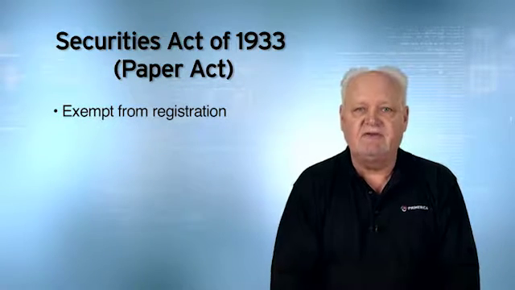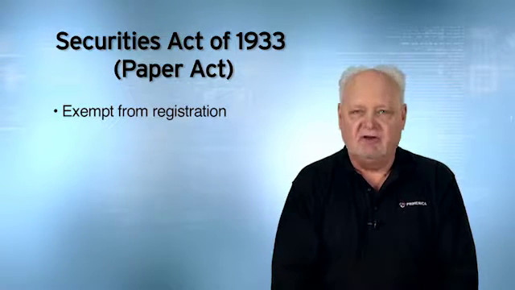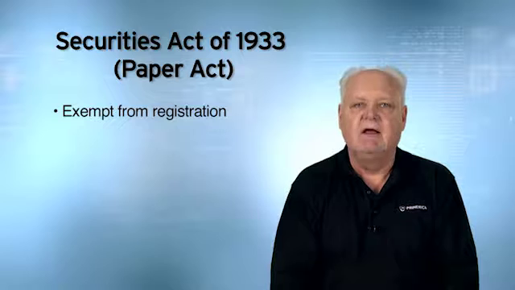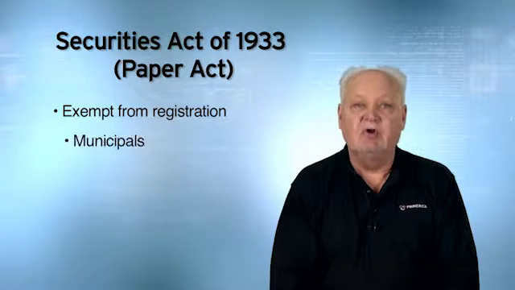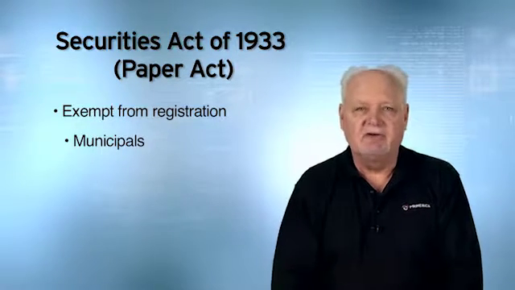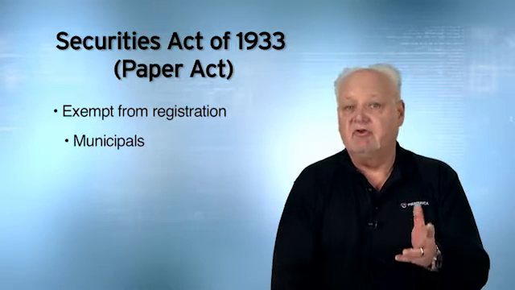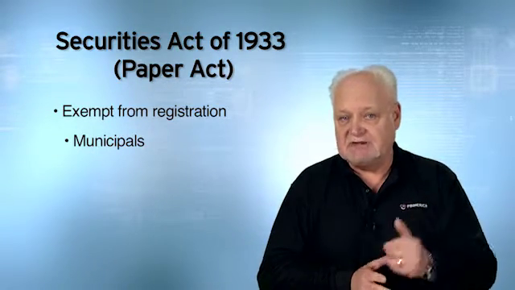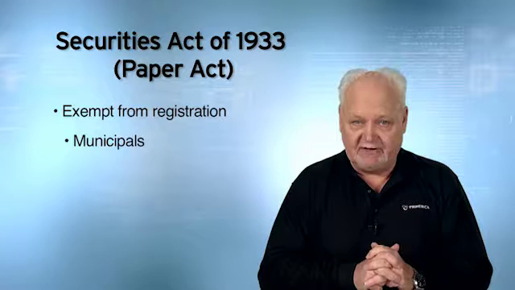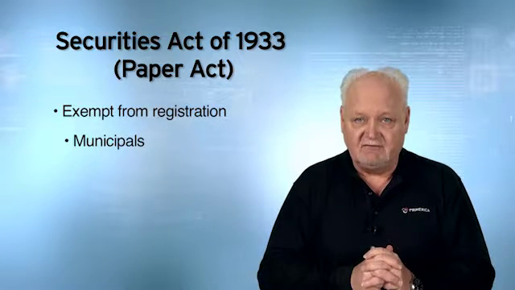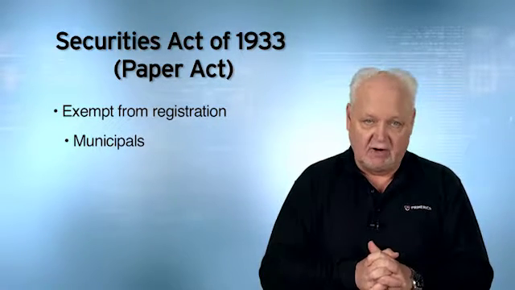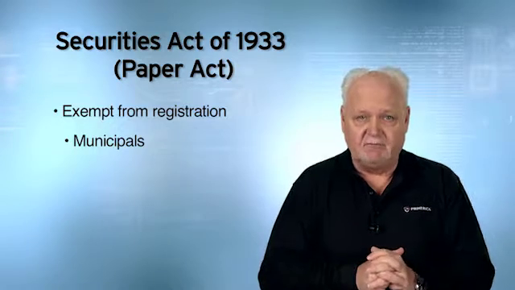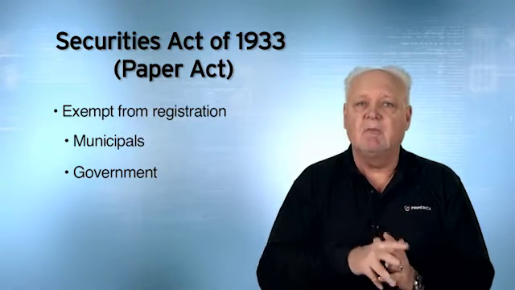There are some securities that are exempt from registration under the Act of 1933. That would include municipals. So municipal bonds, those GO bonds, revenue bonds, those IDRs, do not have to be registered under the Act of 1933 with the federal government. Also exempt from registration would be government new issues.